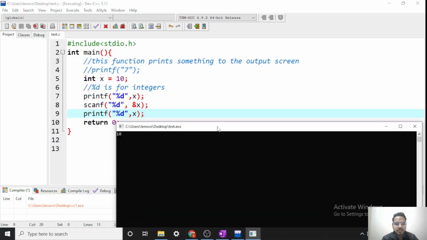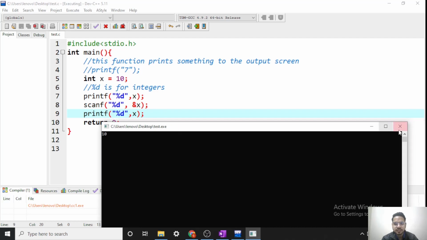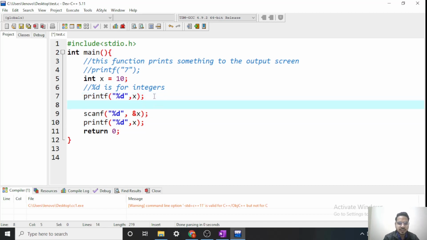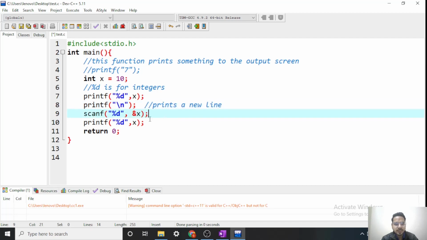One more thing, guys: if you see, after printing x, the cursor is on the same line, which will become confusing. So to take the cursor to a new line, we have to print a new line. How do we do that? After printing this x, I want my cursor on the new line. So I will print a new line. It is like this: simple printf and then \n. It will print a new line. I can mark a comment here also: prints a new line.